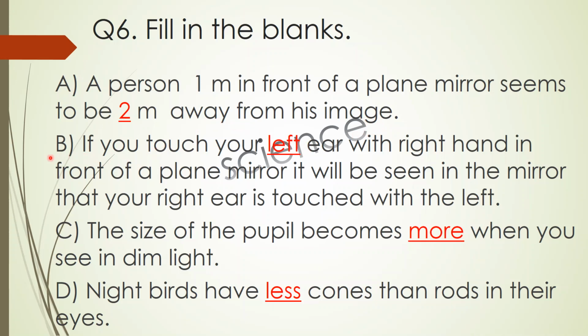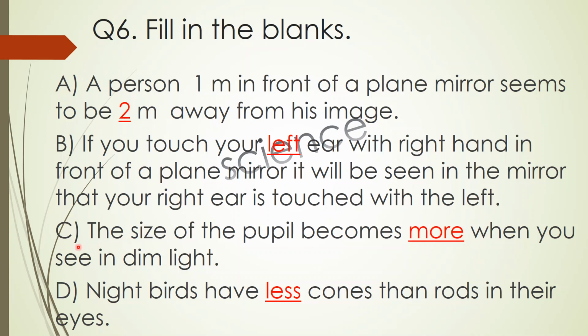Now the B part is, if you touch your left ear with the right hand in front of a plane mirror, it would be seen in the mirror that your right ear is touched with the left. इसमें हमें उल्टा दिखता है. That is because of the lateral inversion. Left जो है वो हमें right hand दिखता है और जो right hand है वो हमें left hand दिखता है.